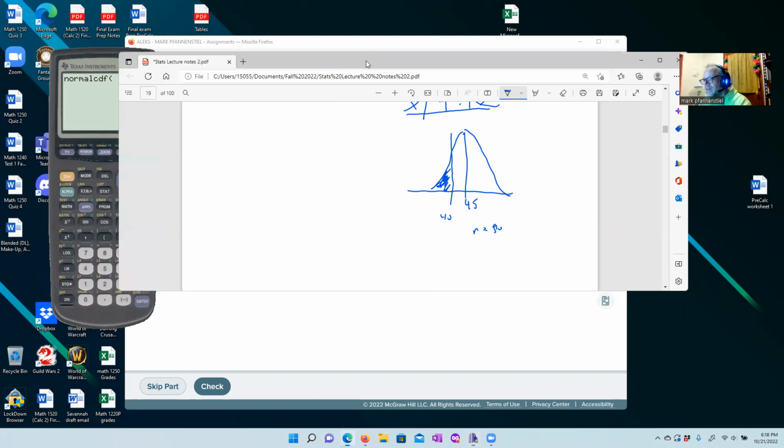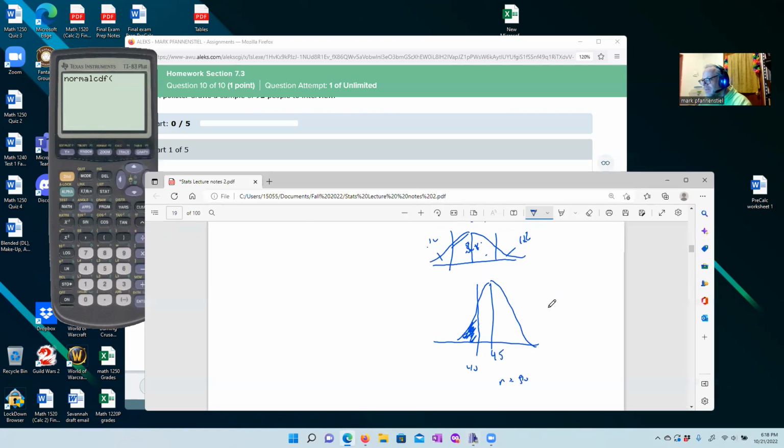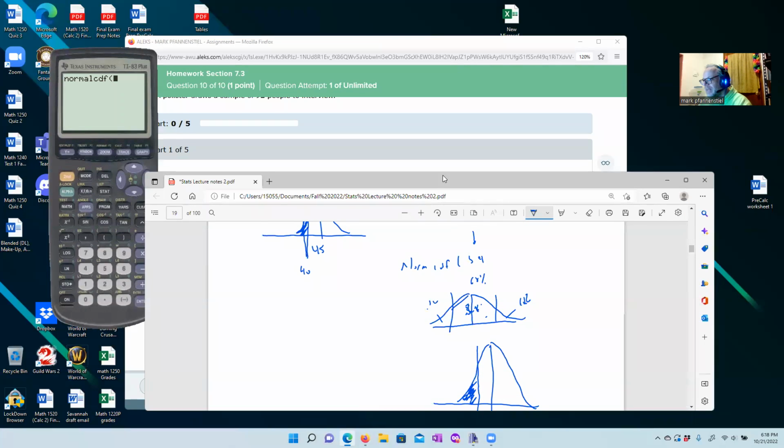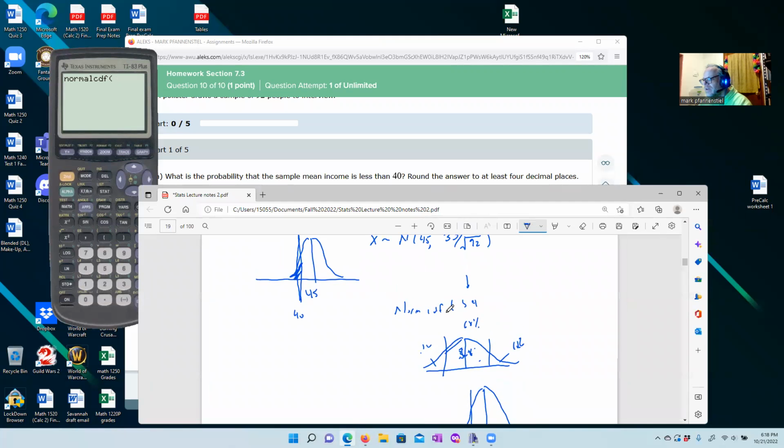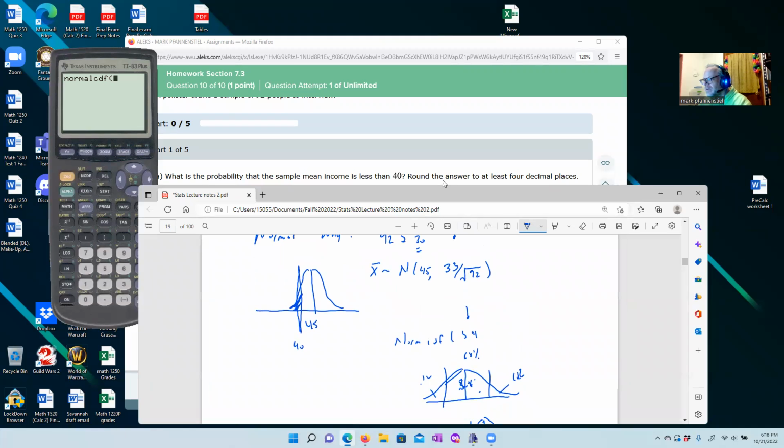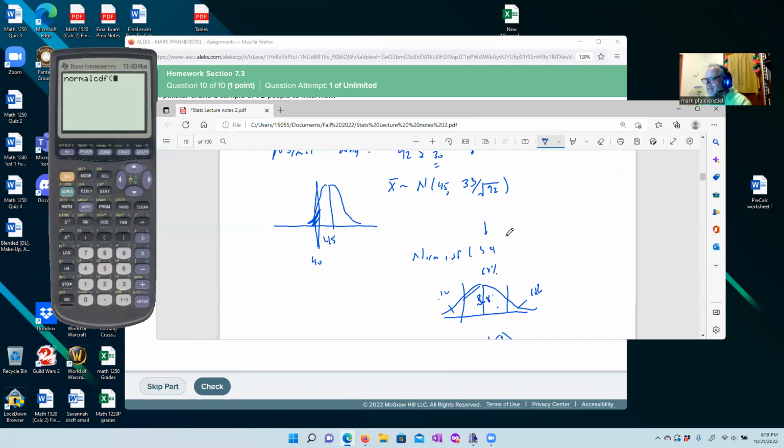If you look at an average of 45 in various different steps, our step is going to be 33 divided by the square root of 92. That's like 3.